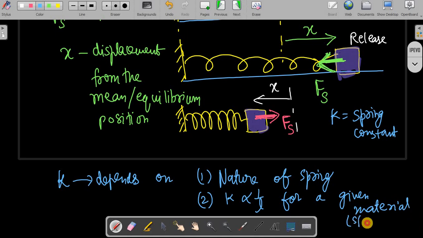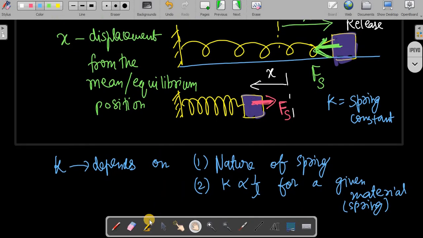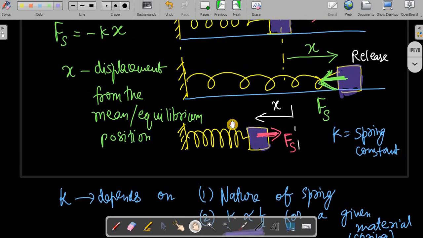Suppose this is a spring made of some fiber. If you take the same spring 2 times or 3 times the length, k will decrease. So k is inversely proportional to the length of the spring for a given material. These things we should know.